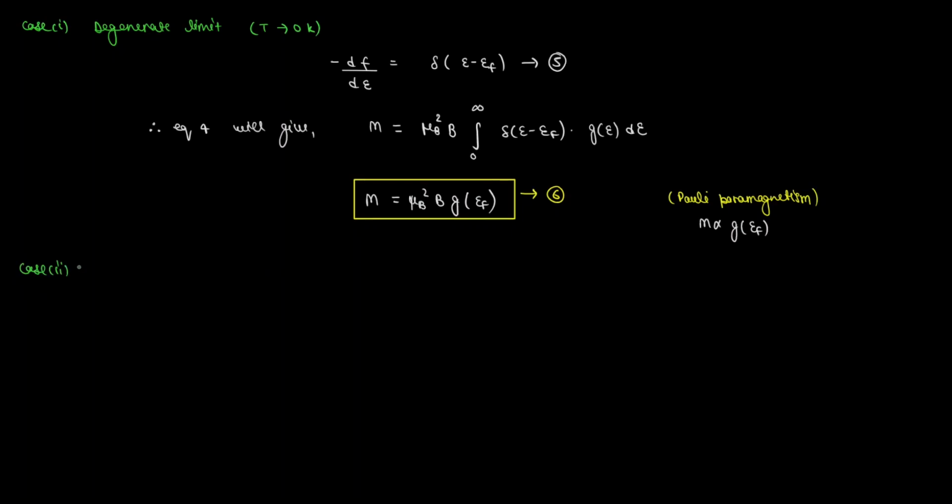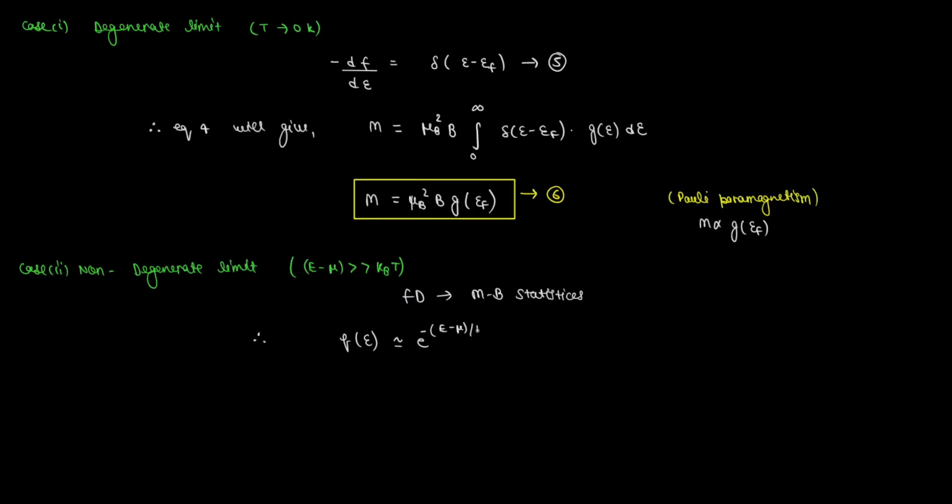Now let's see what happens in the non-degenerate limit. We have seen in the previous lecture that in this non-degenerate limit, the Fermi function reduces to the Maxwell-Boltzmann function. So therefore, the Fermi distribution function can be approximated as e raised to the power minus of E minus mu divided by kBT.